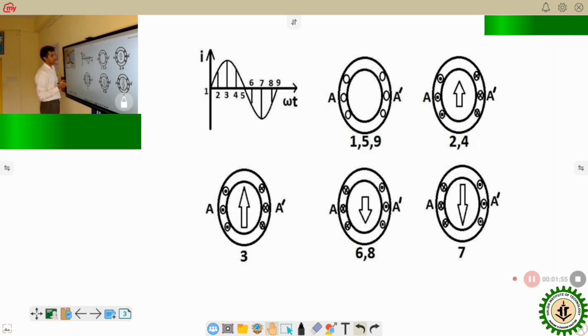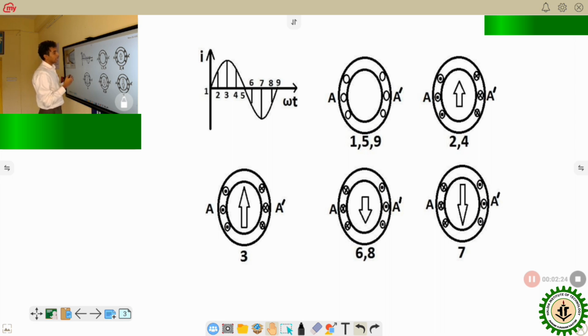At instant 7 it is maximum negative, at instant 8 again intermediate negative, and at instant 9 again 0. So this is a full cycle, after which the current will repeat itself. This kind of single-phase supply is given to the stator winding of a single-phase induction motor.